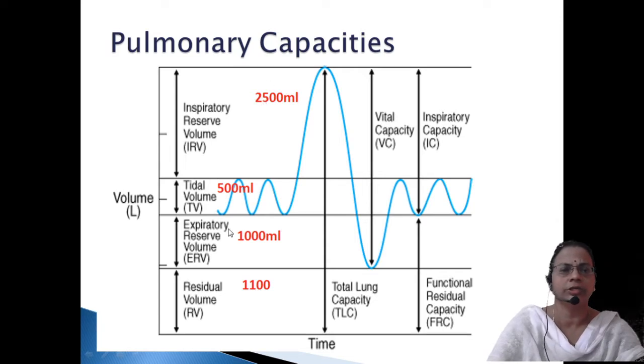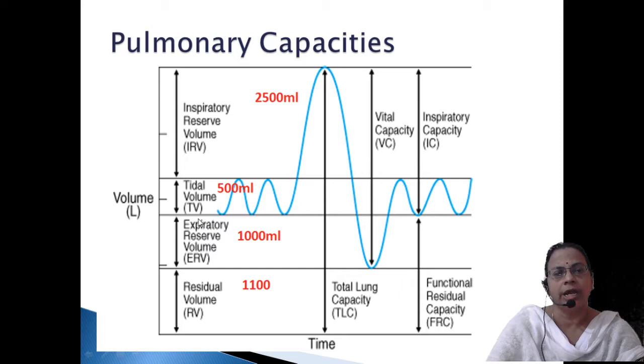Just a contradictory term only, expiratory reserve volume. This is the additional amount of air that can be given out by forceful expiration.